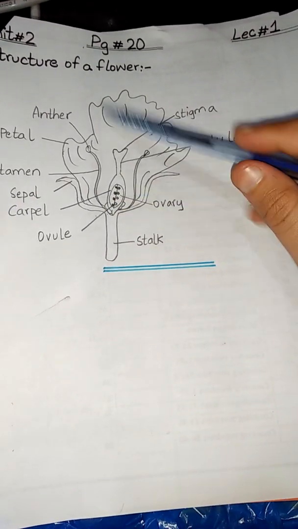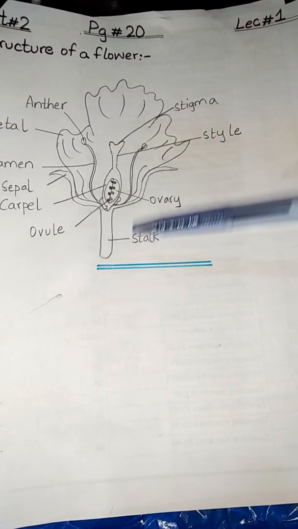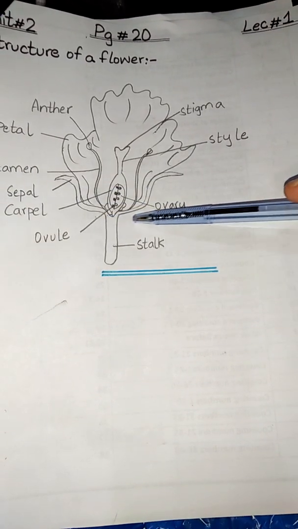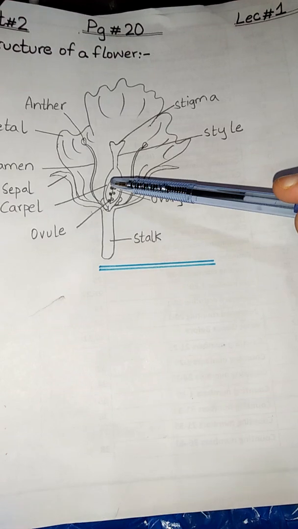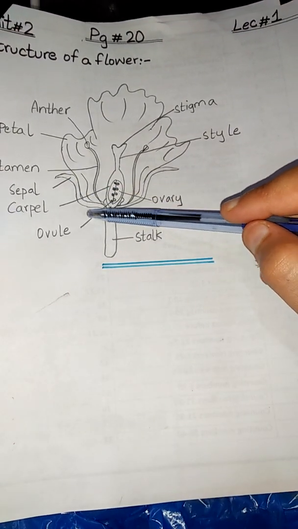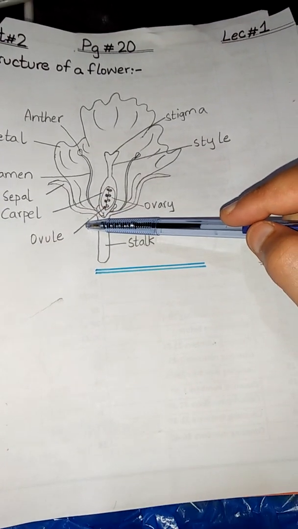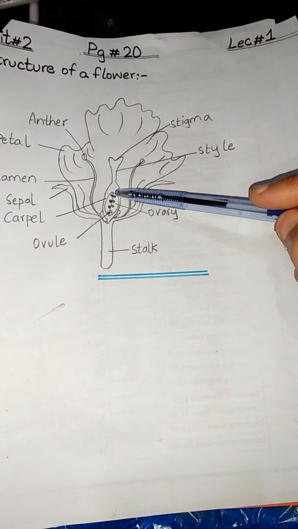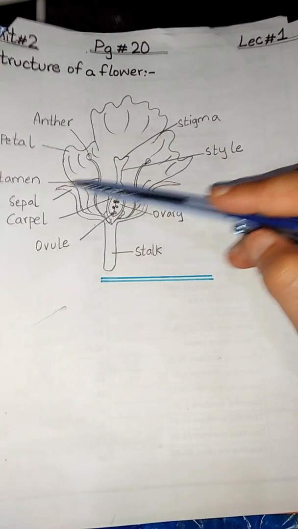A flower is the part of the plant that makes fruits and seeds. A flower grows on a stem called a stalk. They are arranged on the stalk in the form of rings called whorls. The outermost whorl is made up of sepals. The second whorl is made up of petals. The third whorl is the male part of the flower. It is made up of stamens.